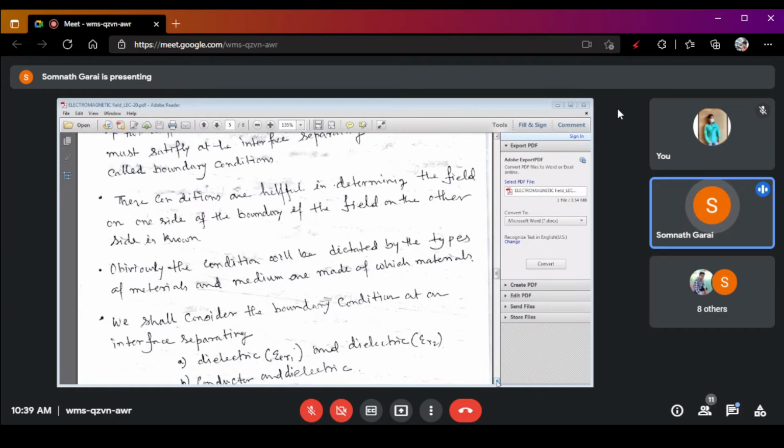If you do not know the material of the second medium, by applying this boundary condition we can determine which type of material is in the second medium.